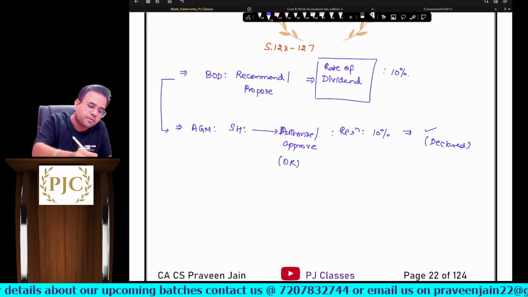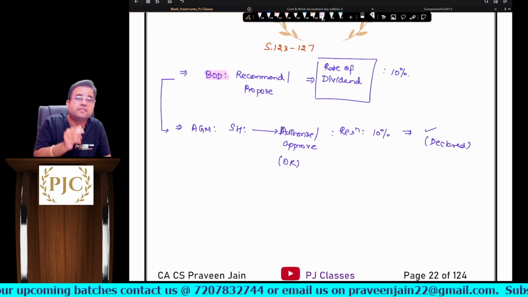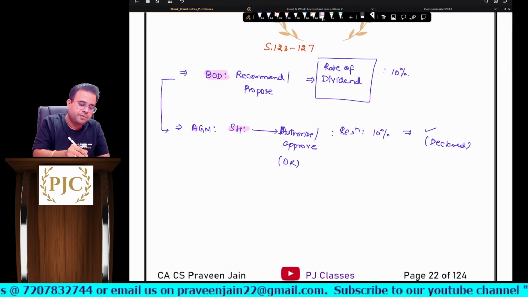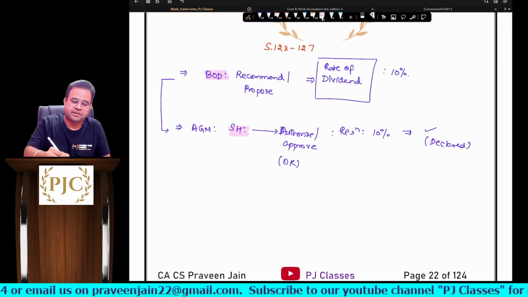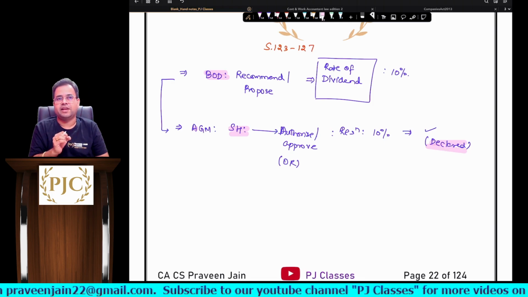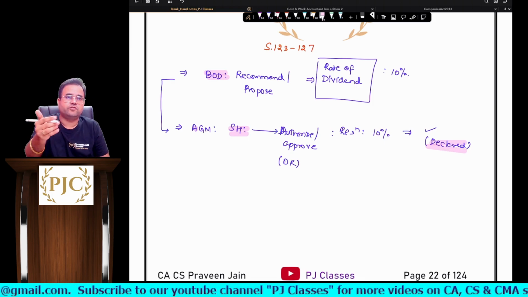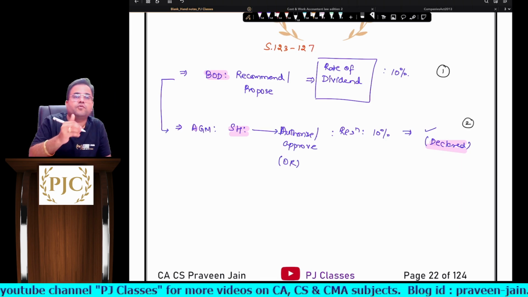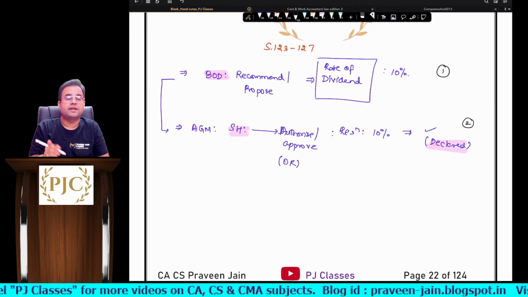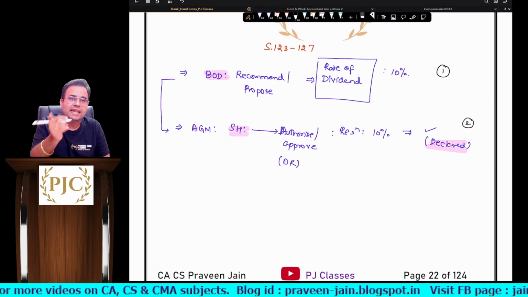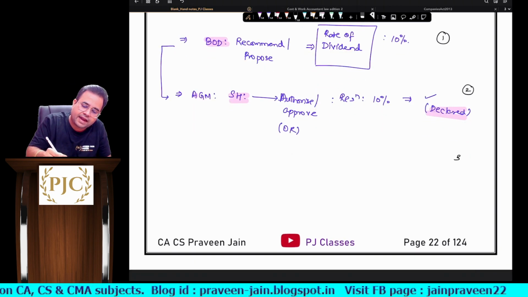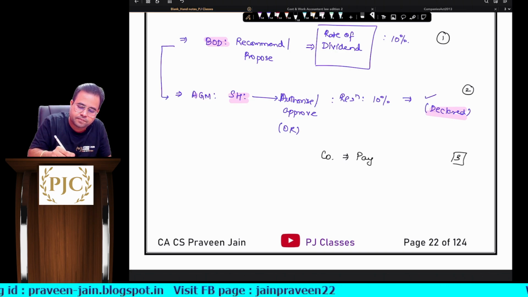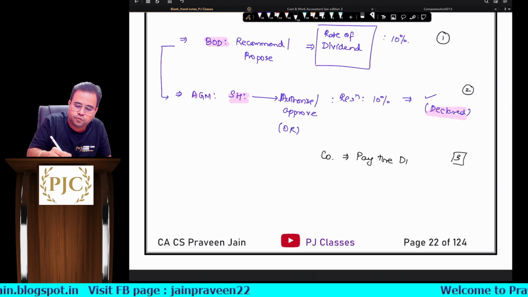Okay, so the most important point you have to understand is that the board of directors have recommended the rate of dividend and in the AGM the shareholders have declared the dividend, sir. So it is not the board of directors who have declared the dividend, it is the shareholders who have declared the dividend, sir. So can I say activity number 1 was what, sir? Proposing the rate of dividend. Activity number 2 was declaring the dividend, sir. And what would be activity number 3, sir? Now the company has to pay the dividend, sir.